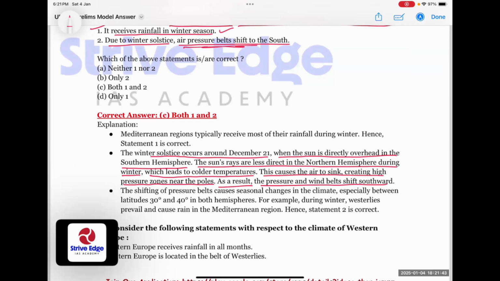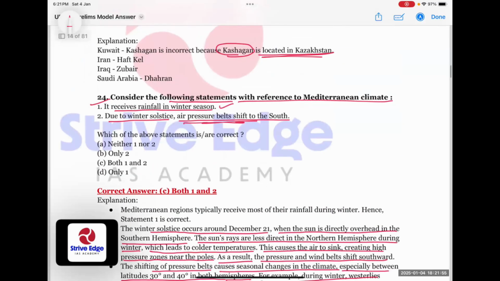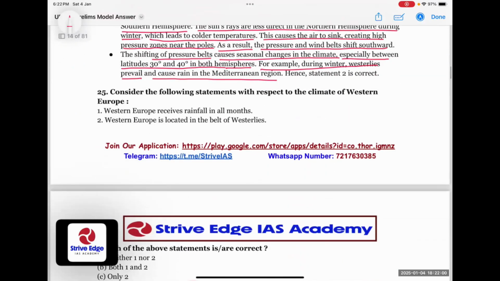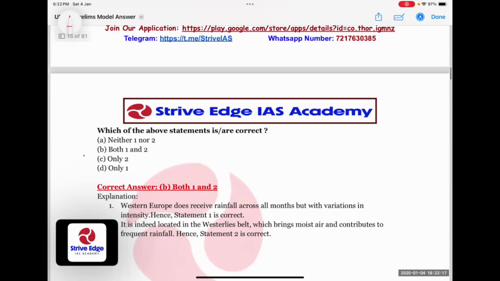Then shifting of pressure belts causes seasonal changes in climate, especially between latitudes 30 and 40 degrees in both hemispheres. For example, during winter, westerlies prevail and cause rain in the Mediterranean region. So both the statements are correct. Let's come to question number 25. Consider the following statements with respect to the climate of Western Europe. Western Europe receives rainfall in all months. Yes, correct. Western Europe is located in the belt of westerlies. This is also correct. So both 1 and 2 are correct.